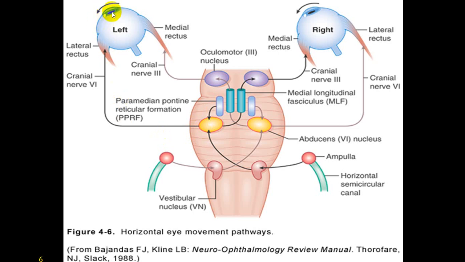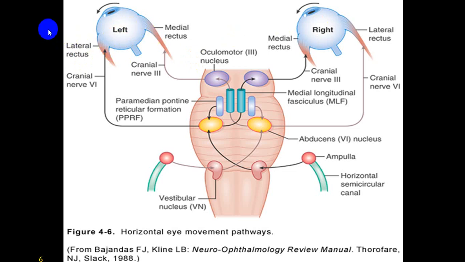So that will give rise to left eyeball moving laterally and will stimulate right side oculomotor nucleus via medial longitudinal fascicle after crossing, and that will give rise to medial rectus contraction, and this will give rise to conjugate movements. Left eyeball moves laterally and right eyeball will move medially. This we call abduction and this we call adduction. So this is called left gaze.